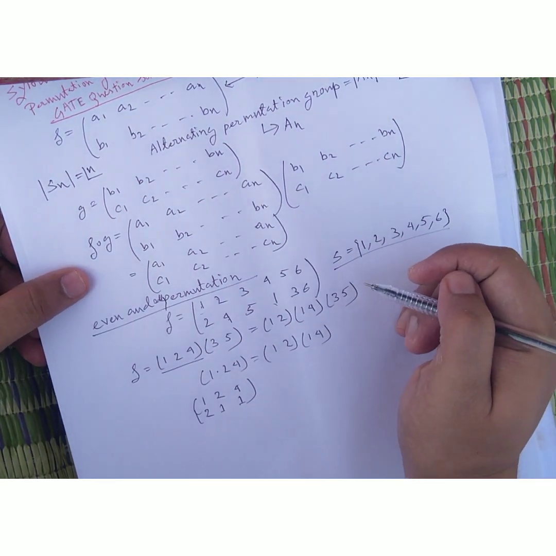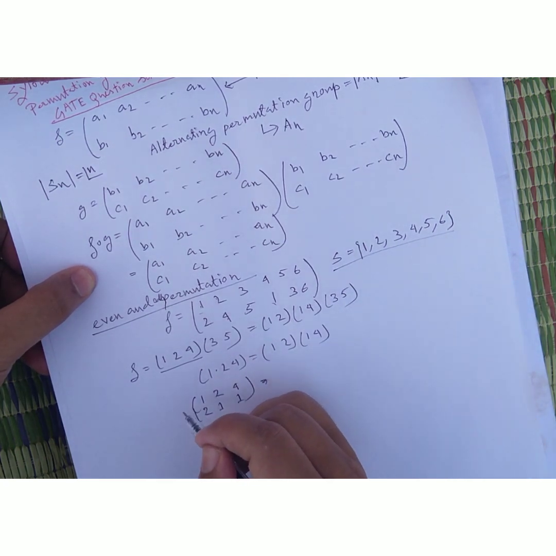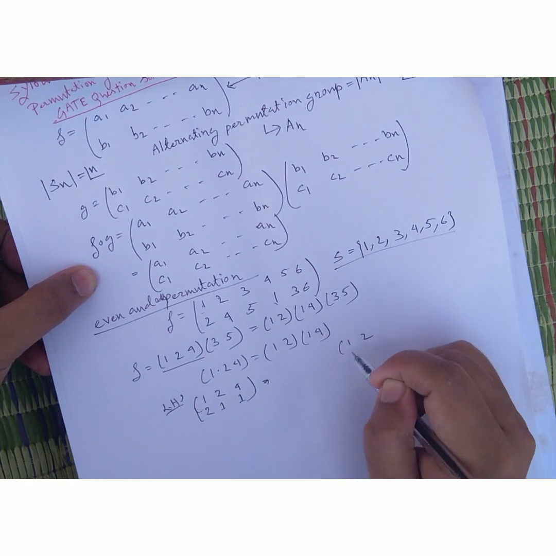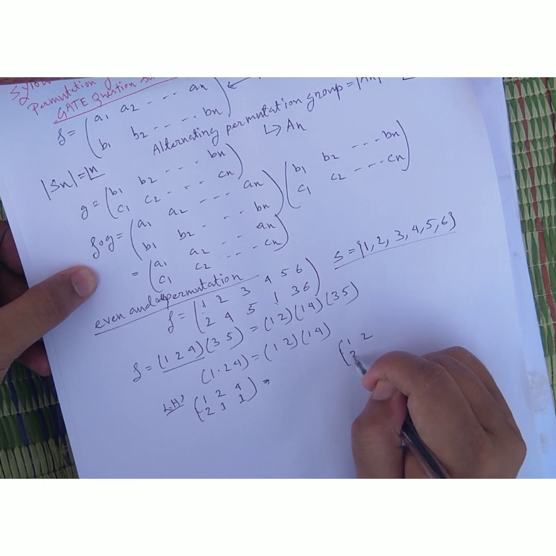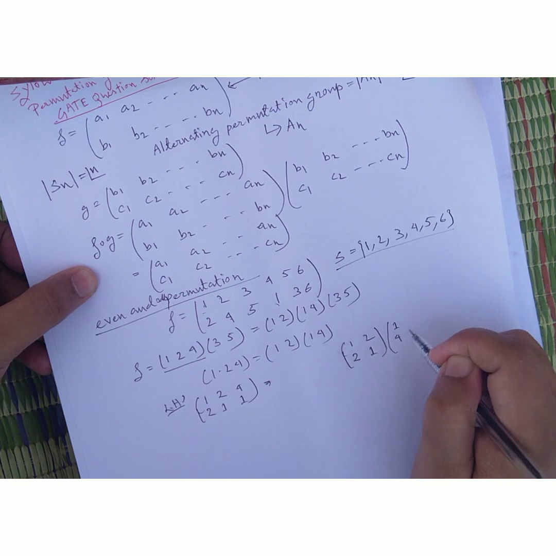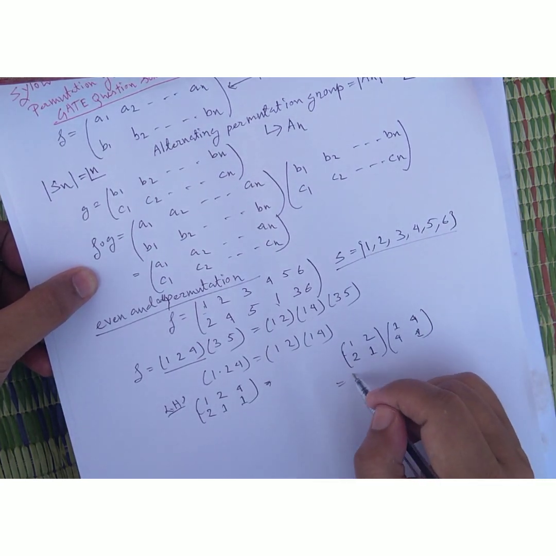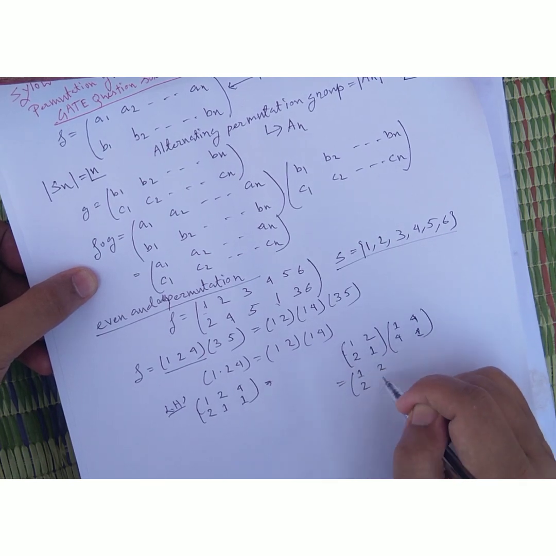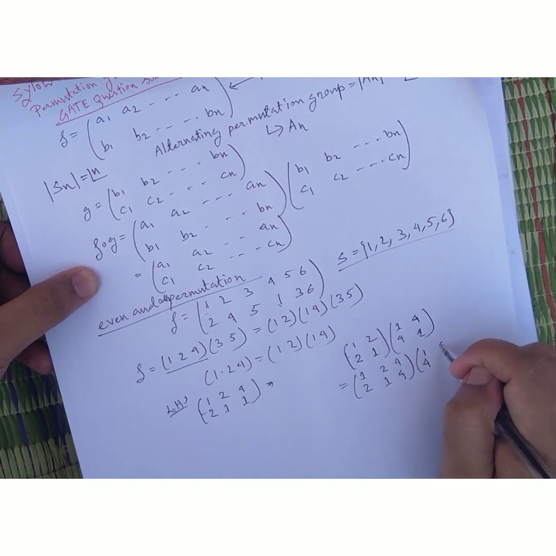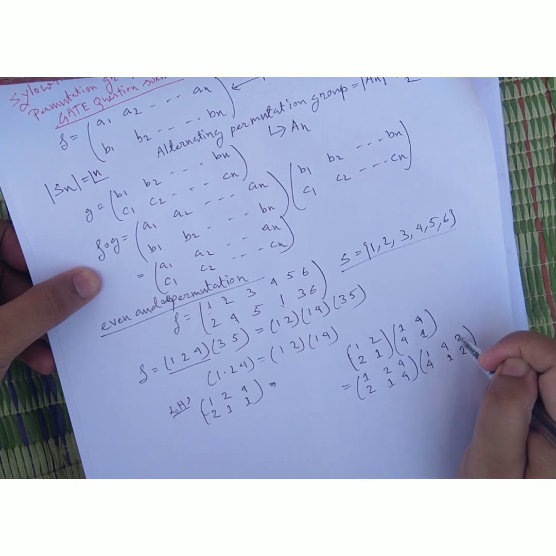Okay, (1 2) is the LHS, and (1 2) can be written as 1 2 over 2 1, and (1 4) can be written as 1 4 over 4 1. This way I can write.